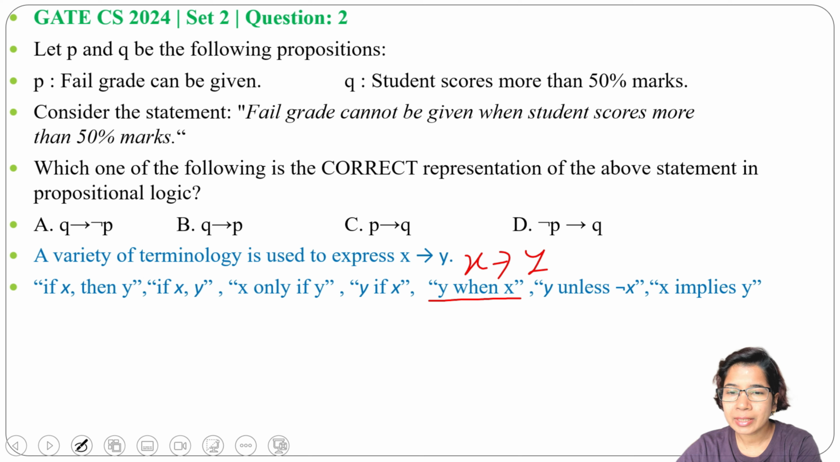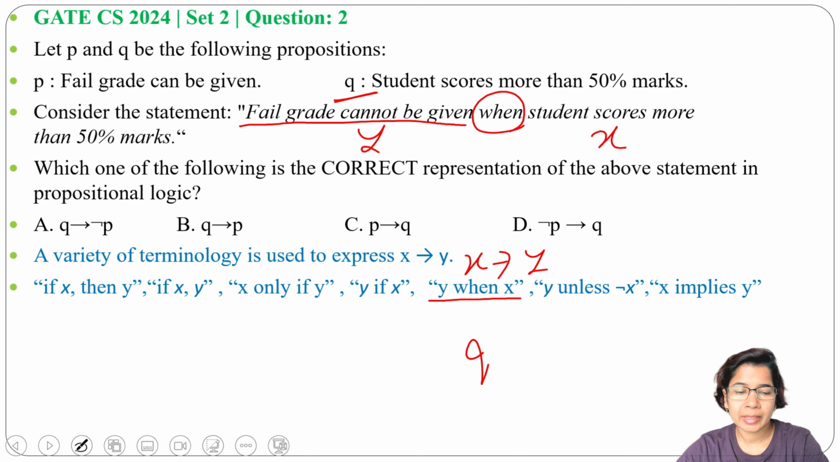So now just read this sentence. Fail grade cannot be given when student scores more than 50% mark. So this is our X, this is our Y, right? What is X? Students score more than 50% mark. That is our Q. So it will be Q implies. And what is Y? Fail grade cannot be given. Here P equals fail grade can be given. Fail grade cannot be given, that will be negation of P.